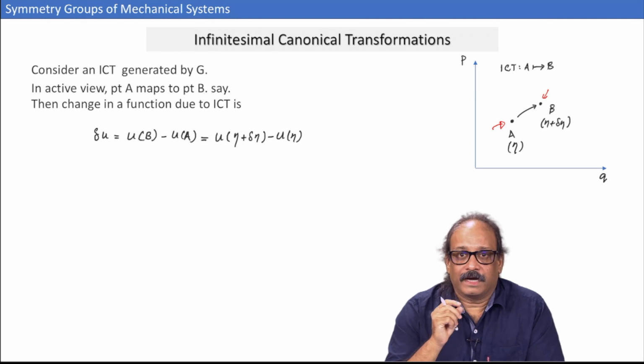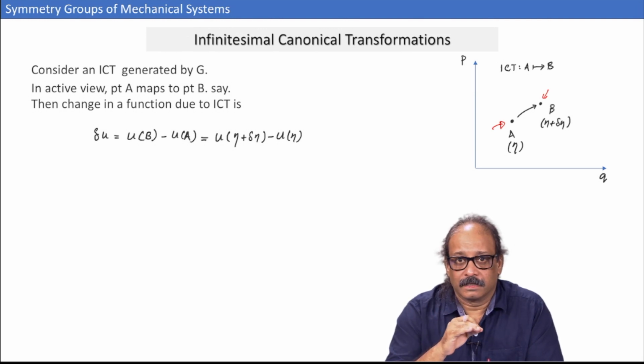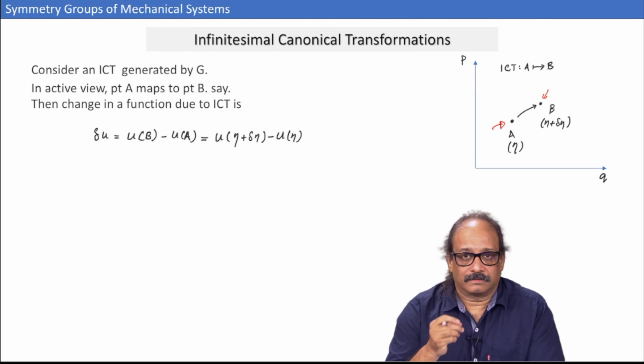Now, if I had a function defined over this space, what happens to this function under the transformation?